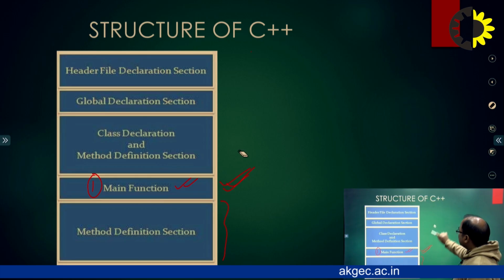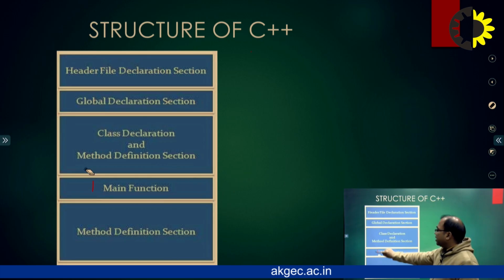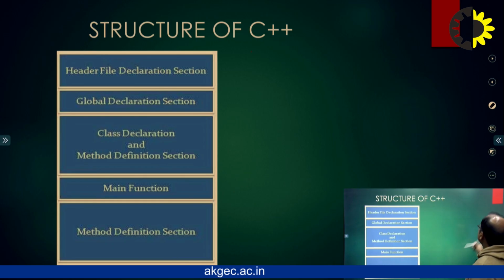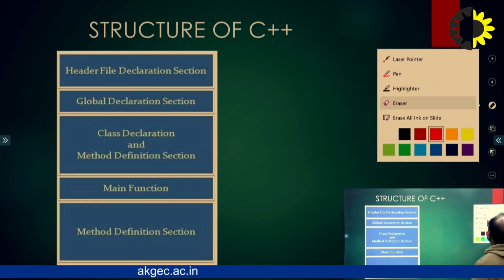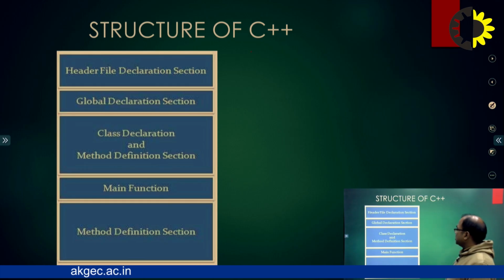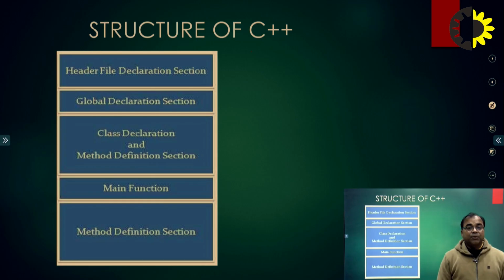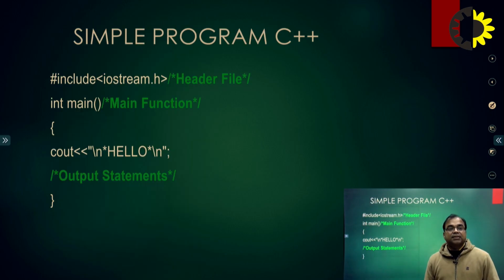So this is the basic structure we can say while we are going to create a program in C++. This is the basic structure of C++ programming, in which we have a header file declaration section, we have a global declaration section, then we have to declare the class declaration as well as the methods of the class. Then we have a main function, which is a very important function, and next we have a method definition section. This is your C++ basic structure.